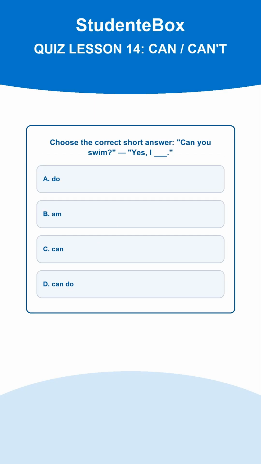Question 6. Choose the correct short answer. Can you swim? Yes, I ___. A. Do. B. Am. C. Can. D. Can do. The correct answer is C. Short answers with can use can or can't, not do or am. La risposta corretta è la C.